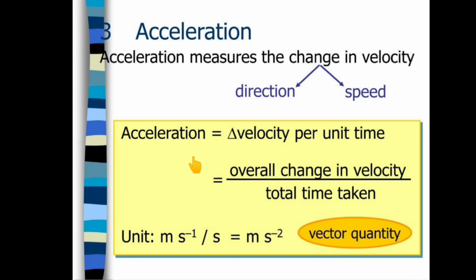So what is acceleration? Acceleration is nothing but change in velocity per unit time, that is velocity upon time. Acceleration is equal to overall change in velocity upon total time taken. So in this way, acceleration is a vector quantity. It involves direction and speed.